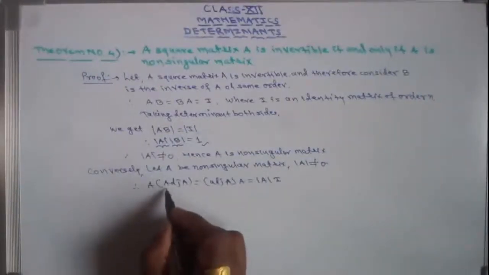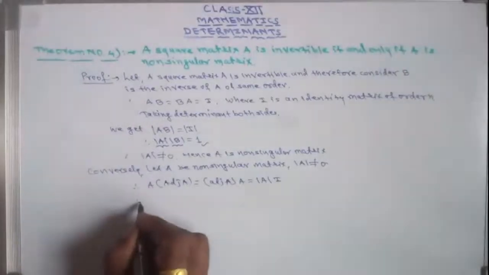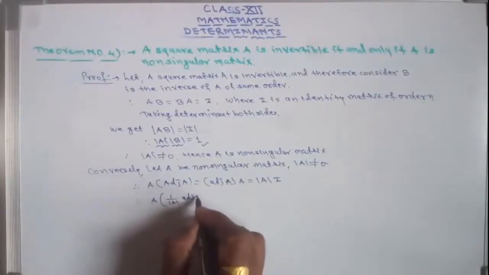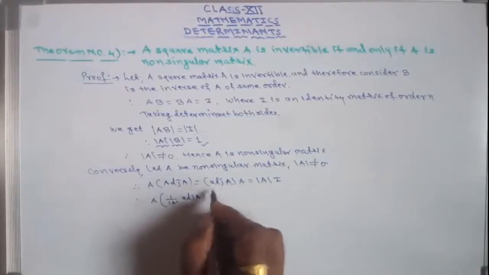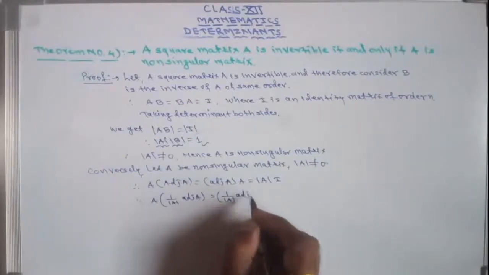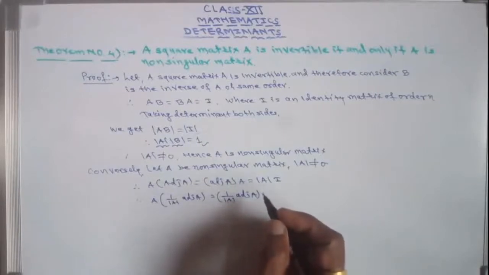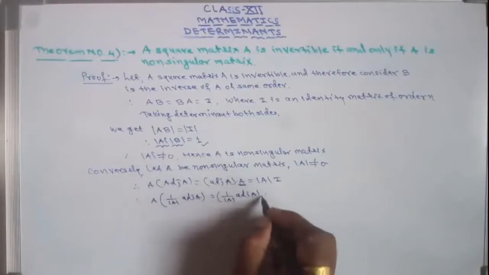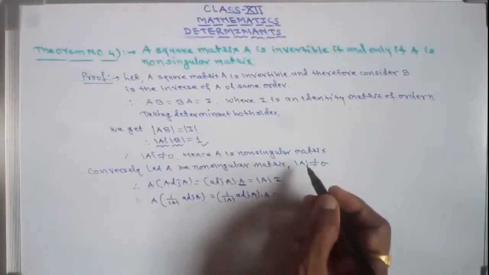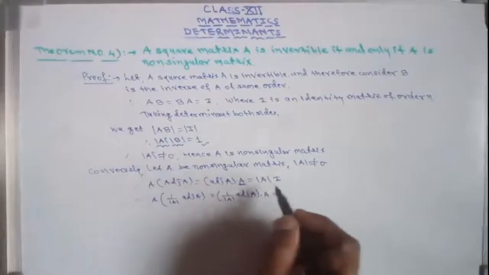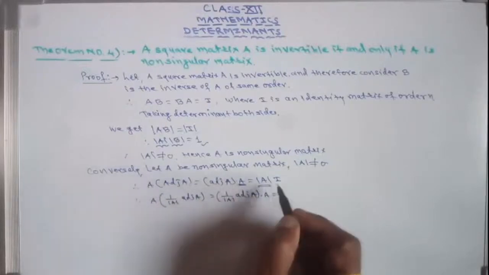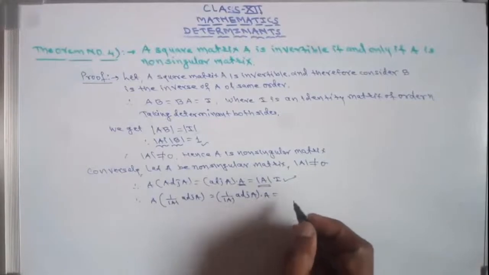Okay, so dividing by determinant of A on both sides, we get A into 1 upon determinant of A into adjoint of A equals 1 upon determinant of A into adjoint of A into A. Now determinant of A is non-singular, I have divided both sides by determinant of A, so I remain here with only I.